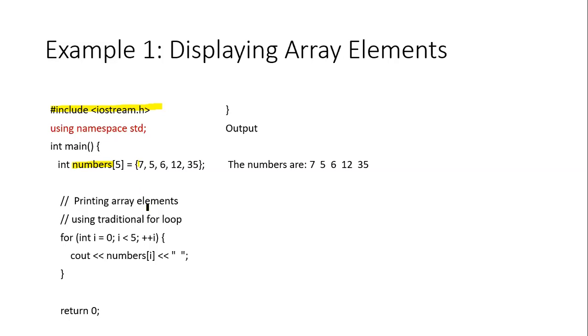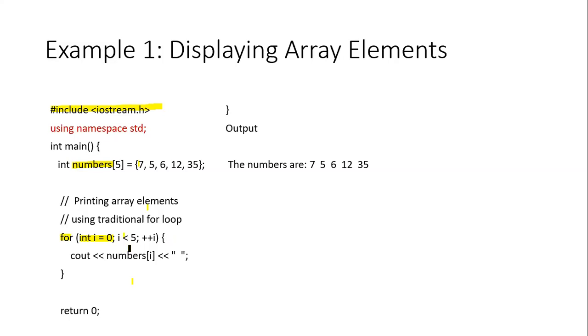Now for printing the array, we are going to need a for loop. The for loop is going to repeat the same process again and again because we are going to access the elements using the index. As you can see here, we are starting with the for loop. The initialization condition is i equal to 0, so we assign the value of i as 0, and next is the testing condition, i is less than 5. If this condition is true, the code inside the for loop will get executed.